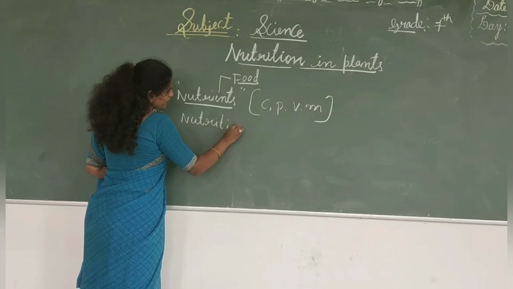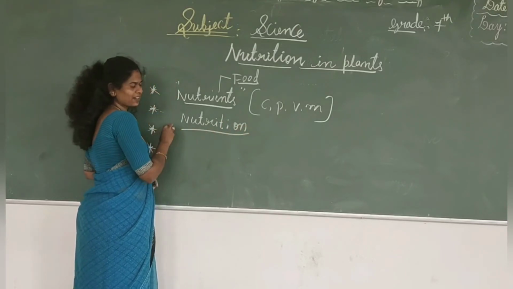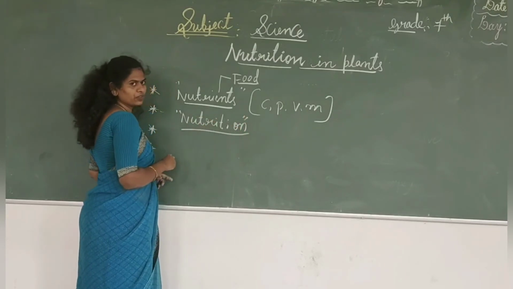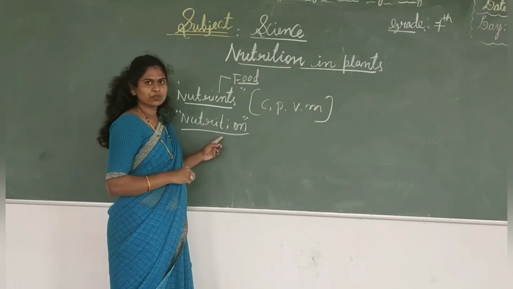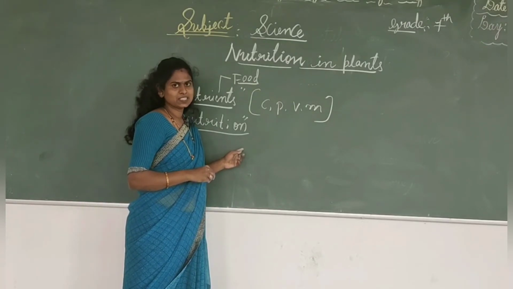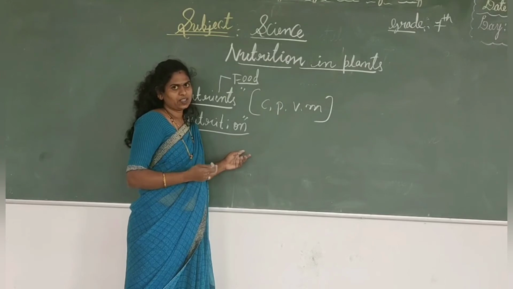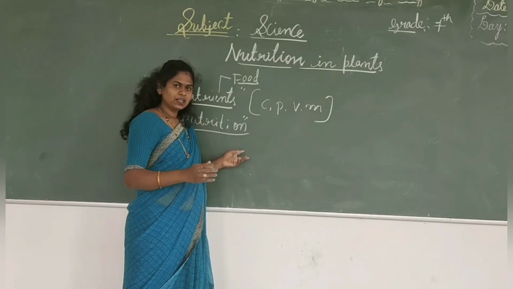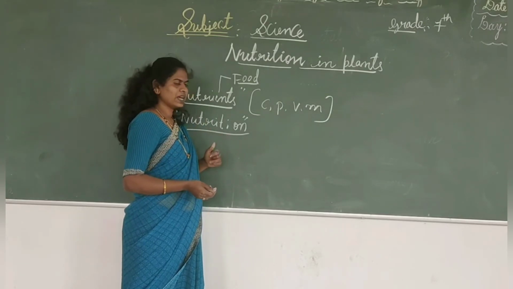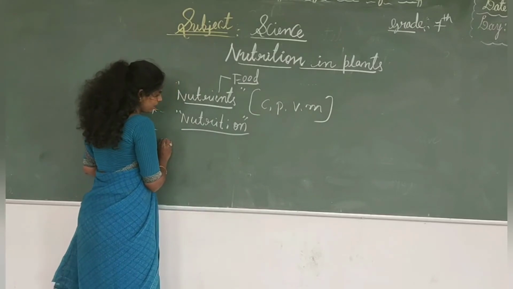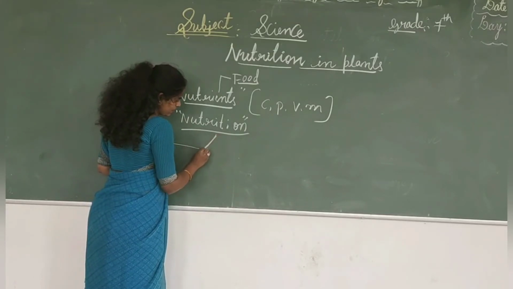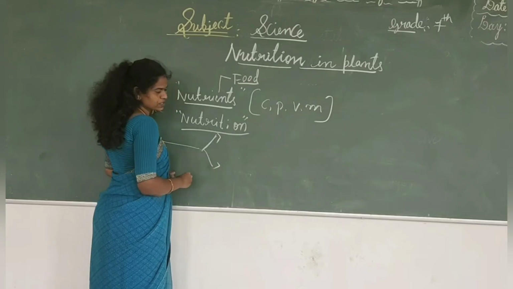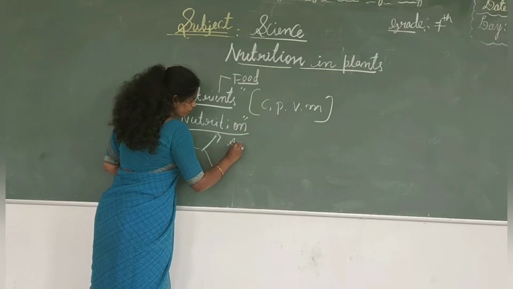What do we mean by nutrition? What is the meaning of nutrition? The mode of food taken by the organisms and its utilization by the body. The way of taking the food and its utilization by the body is known as nutrition. Based on the mode of nutrition, we basically have two types of nutrition. They are autotrophic